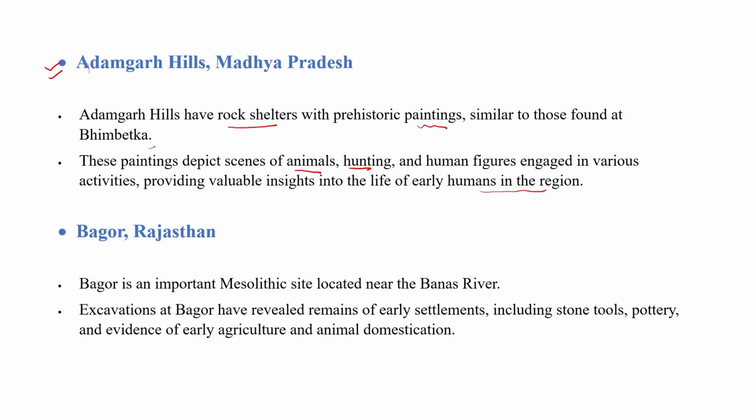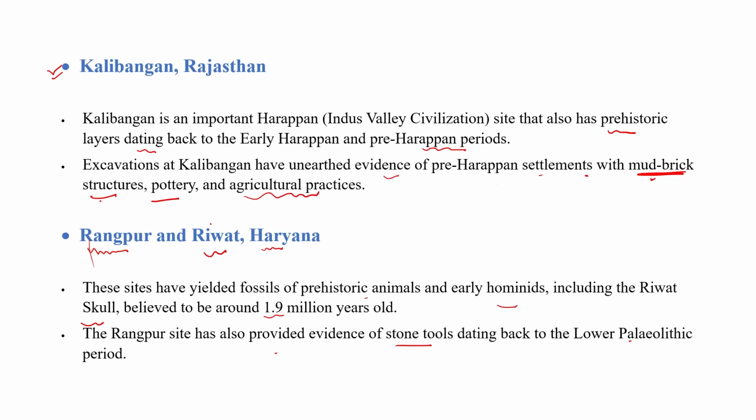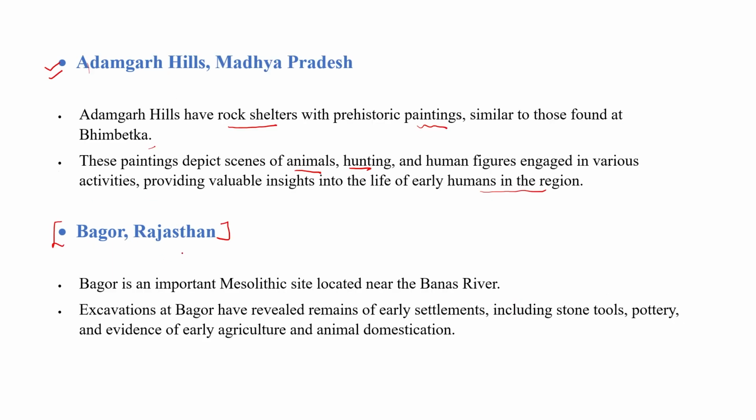Okay, so it is also near the Vindhya and Satpura mountain ranges. Like Bhimbetka is in the Vindhya mountain range, Adamgarh is part of both mountain ranges. And the last site is Bagor, Rajasthan. We have discussed Kalibangan in Rajasthan, and now we have to discuss the Bagor site, which is situated in Rajasthan.